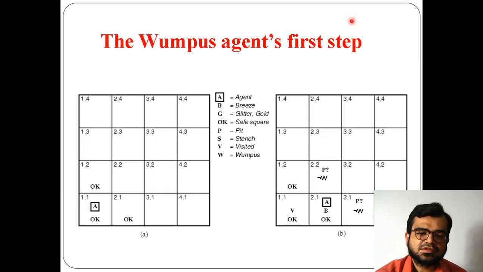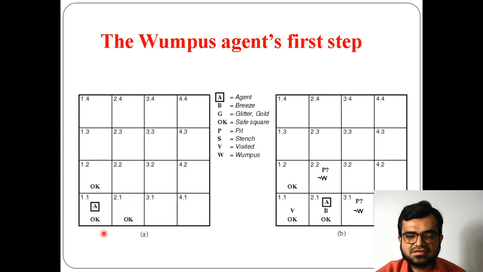Okay, so this is the procedure which I already mentioned, that if the person is in the first location 1 1, now it moves towards 2 1, because I mentioned 1 2 3 4. So now the person moved to 2 1, and when it enters this location, a breeze will come in this location 2 1. So the person thinks that a pit can be either here or here.